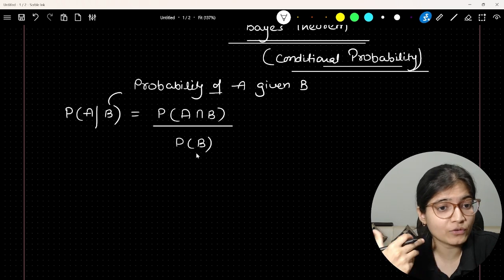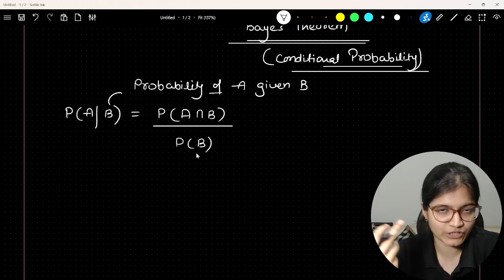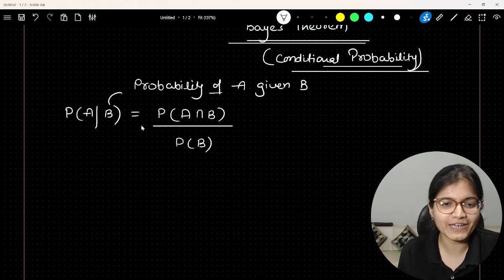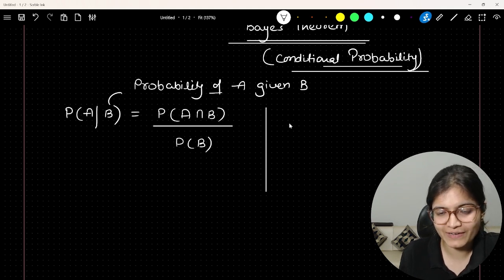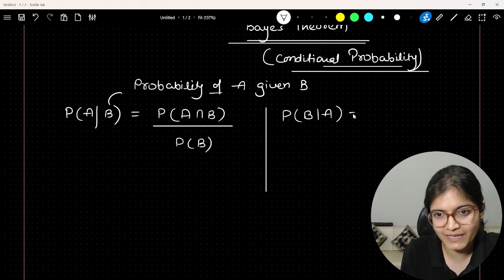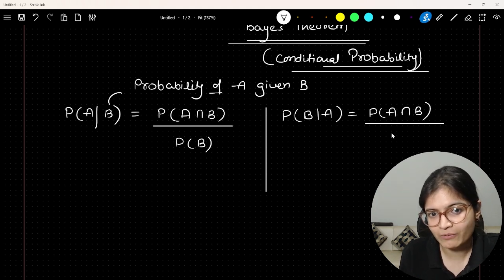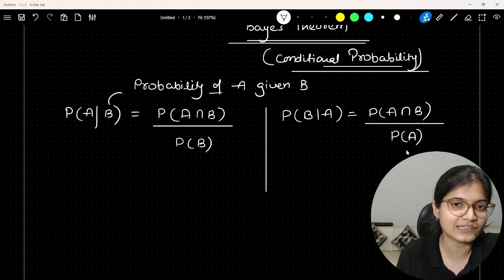Now, why am I talking about this? That's another question you can ask me. If I solve this equation, the probability of A intersection B is the probability of A given B into the probability of B, right? Perfect. In other words, if I want to evaluate the opposite, the probability of B given A, the answer will be the probability of A intersection B divided by the probability of A. Can I say this?